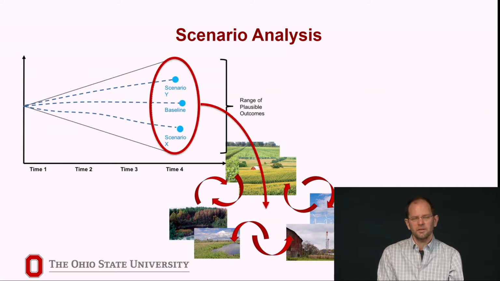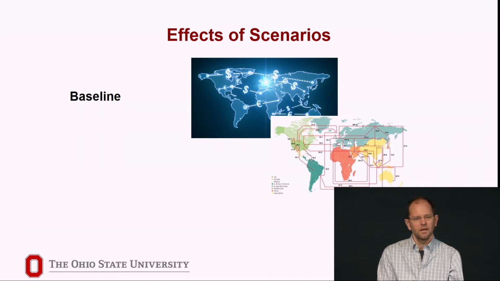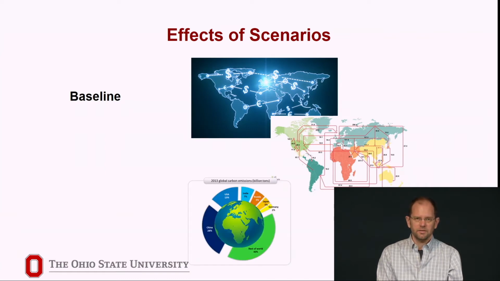Scenario analysis typically includes a baseline scenario that reflects practices, trajectories that maintain business as usual or what are deemed to be the most likely set of conditions in the future. For example, a baseline scenario could be constructed based on the present globalized system of trade and unabated greenhouse gas emissions. We are interested in understanding how the systems and sectors related to food, energy, and water could be affected by various plausible events. These events could occur within one of these systems.